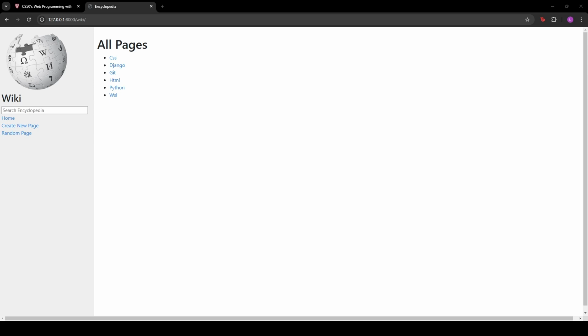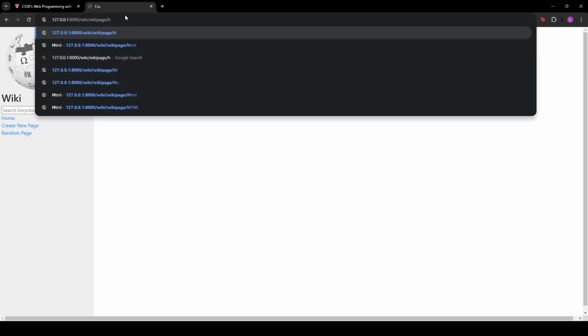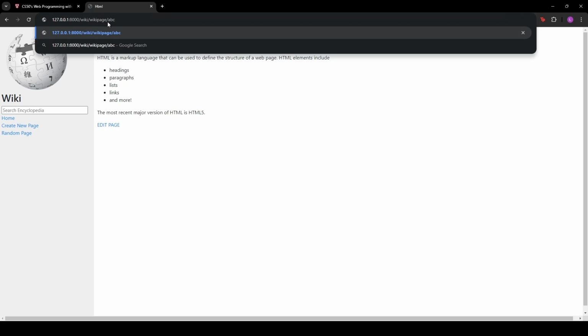So here's my homepage. If I go into one of these pages, you can see that it opens a subpath, wiki/css. If I put in one of these, like HTML, it would take me to the other page. But if I go into something like this, it will give us an error 404, page not found. This is something that I have written.